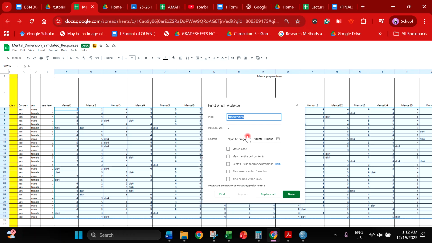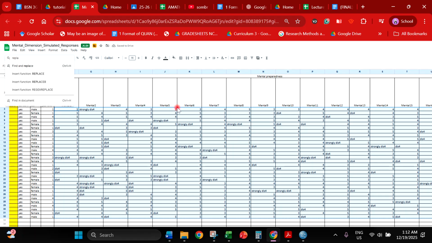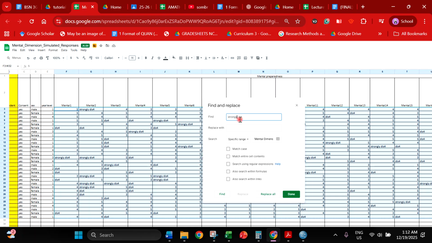Sorry, you have to go back. Okay. Strongly disagree will be scored as 1, sorry, and disagree will be scored as 2. Right? So strongly disagree is scored as 1.